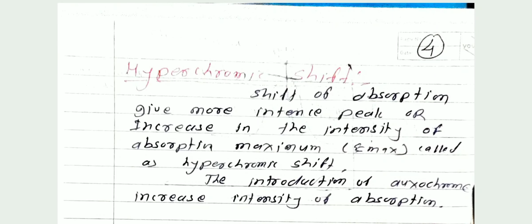The next one is the hyperchromic shift. What is meant by hyperchromic shift? A shift of absorption giving a more intense peak, or an increase in the intensity of absorption maximum, that is Emax, is called the hyperchromic shift. Hyper means to increase, therefore when the intensity increases, this type of shift is called the hyperchromic shift. If we introduce an auxochrome to the chromophore, the intensity of the absorption increases. This type of shift is called the hyperchromic shift.